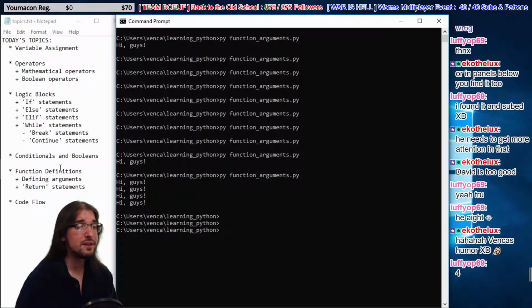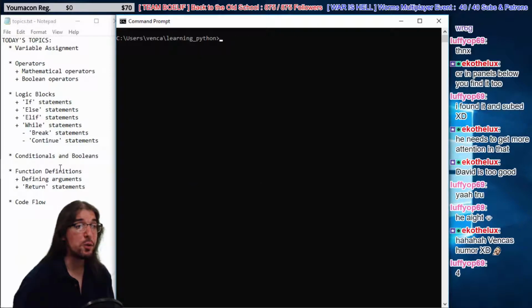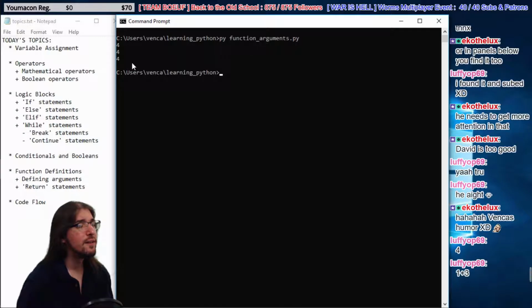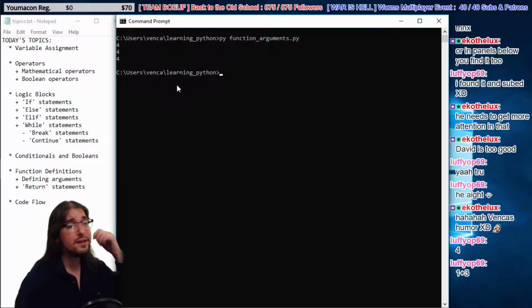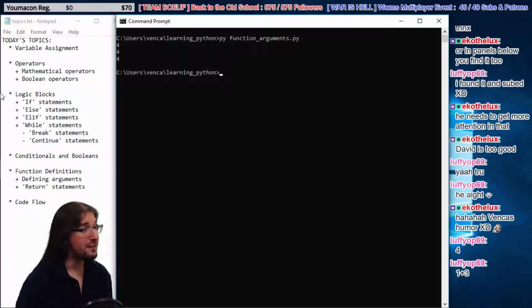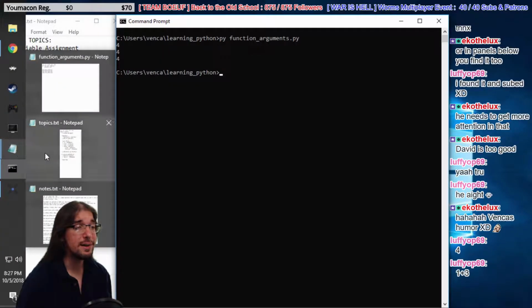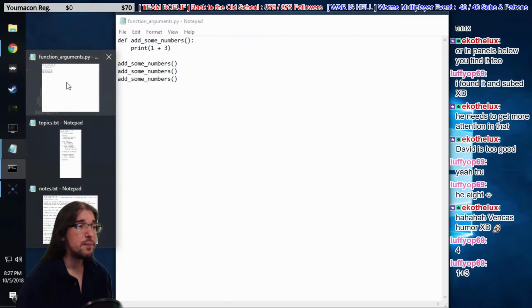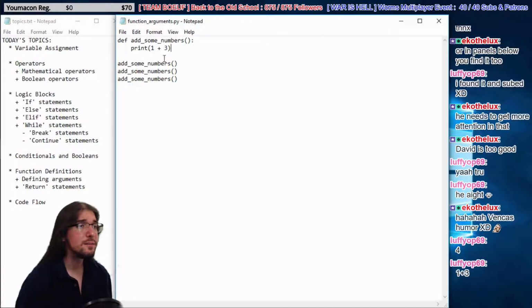Let's actually clear the screen here. Luffy thinks it's going to be 4. Let's see if Luffy's right. Hey, Luffy is right. It prints off 4. 1 plus 3, yeah, that's 4. Thank you. It's been a while since I brushed up on my math skills. I'm a gamer, not a mathematician. Okay, so Luffy's right. We get 4 out of this. We ran it 3 times, it prints off 4 3 times.